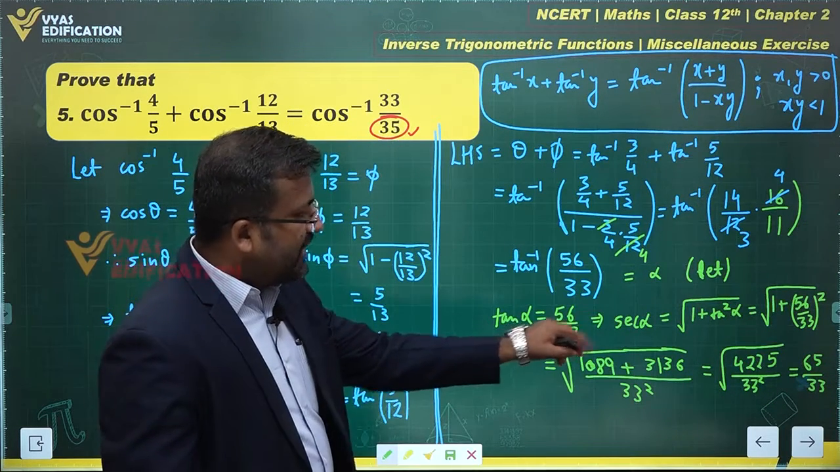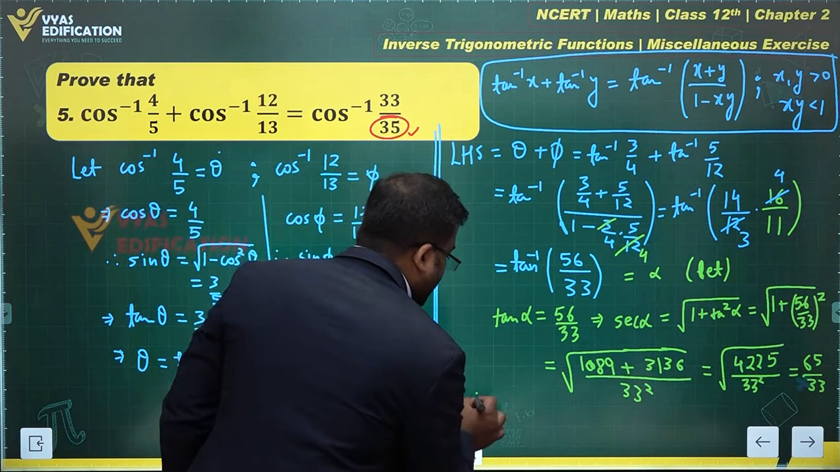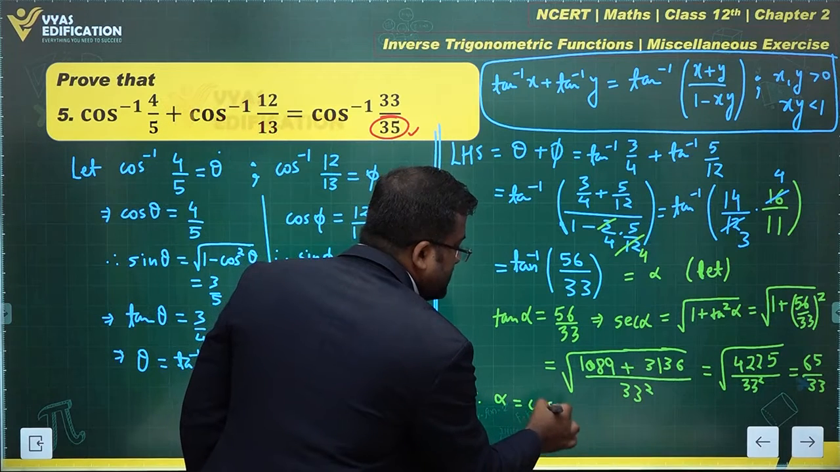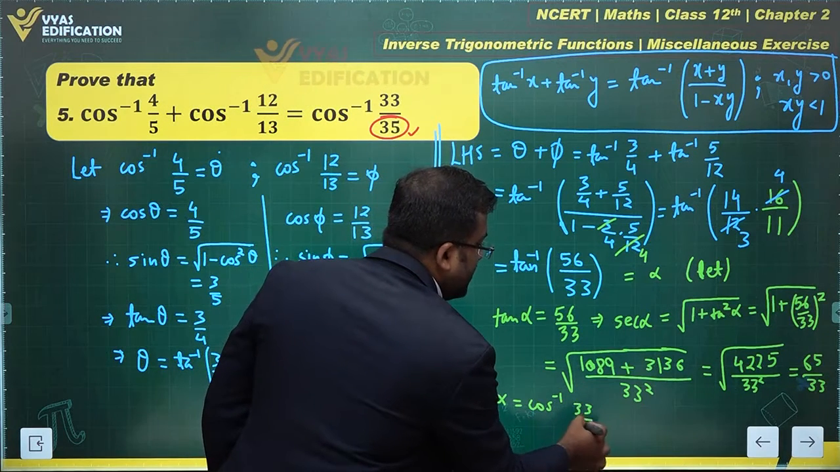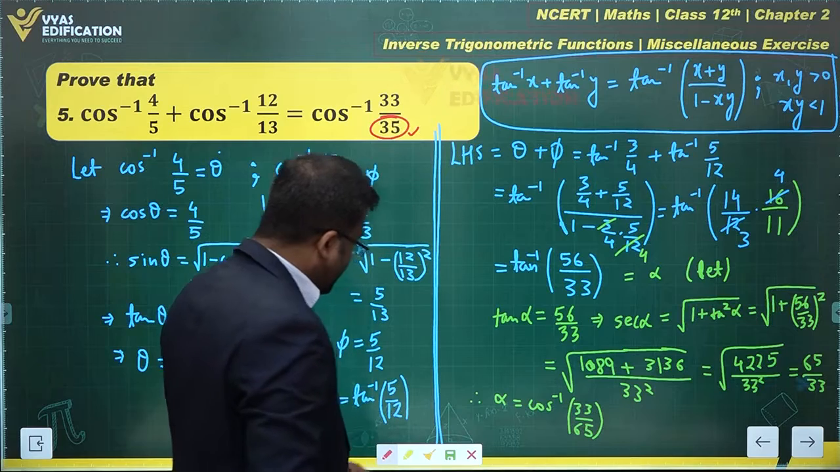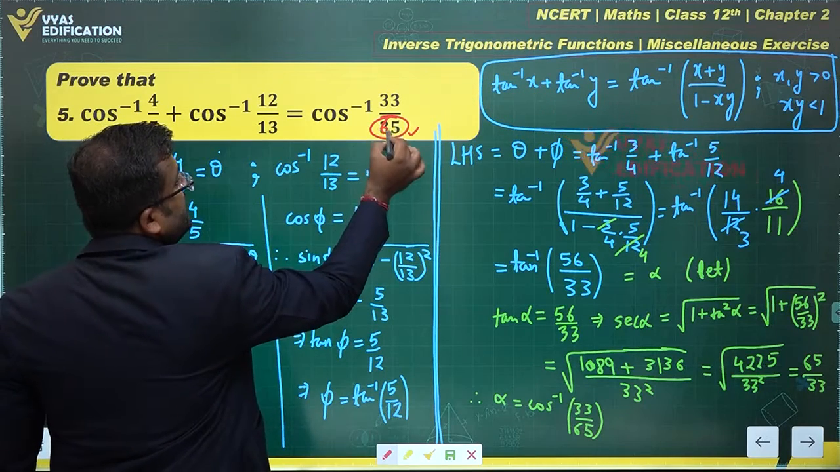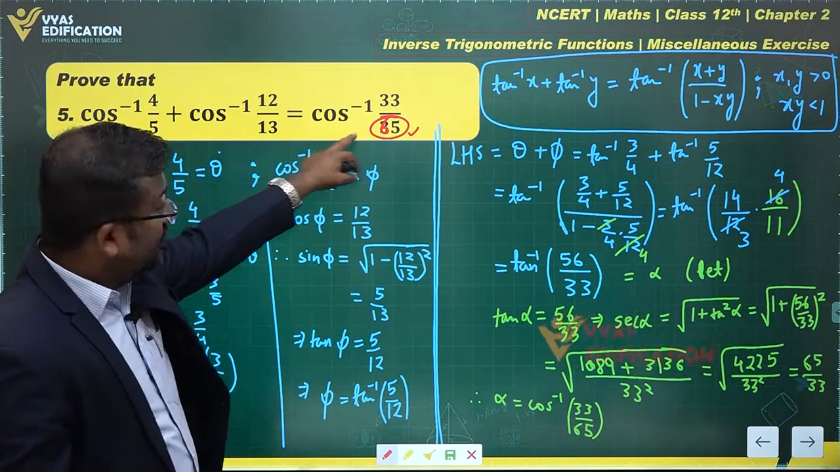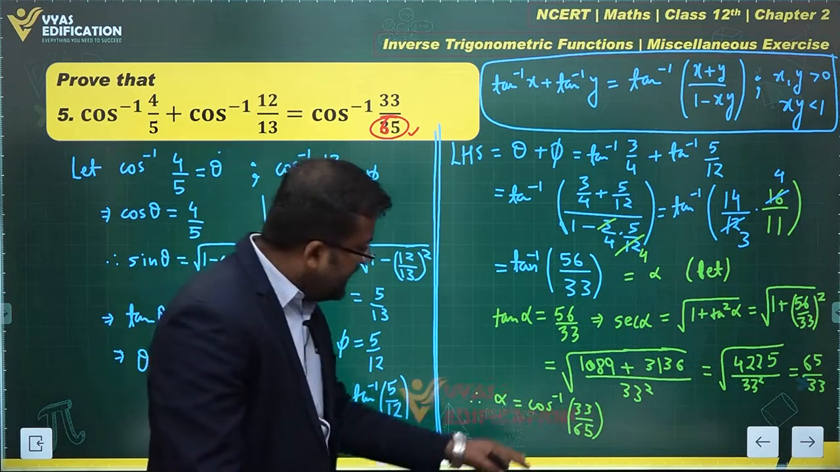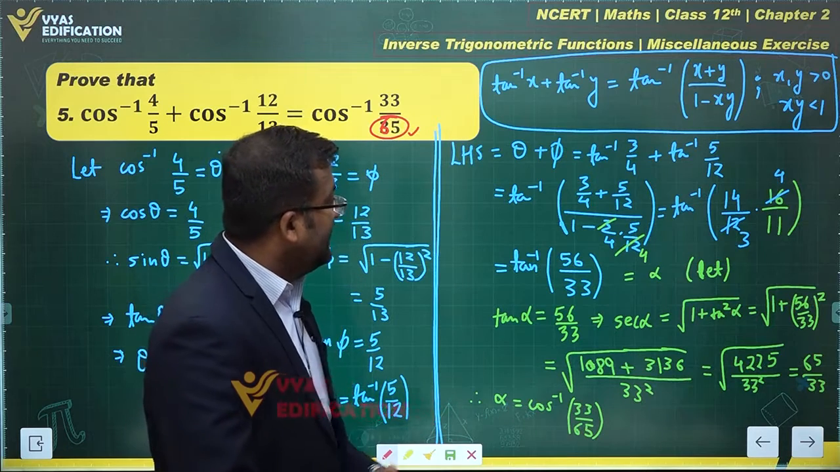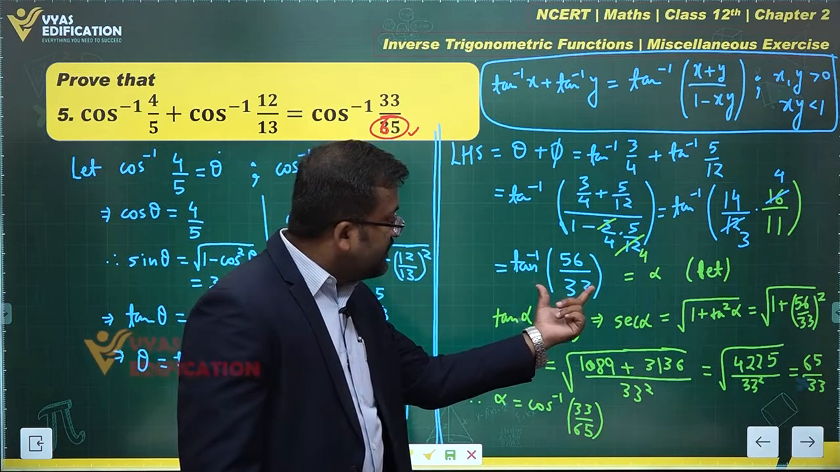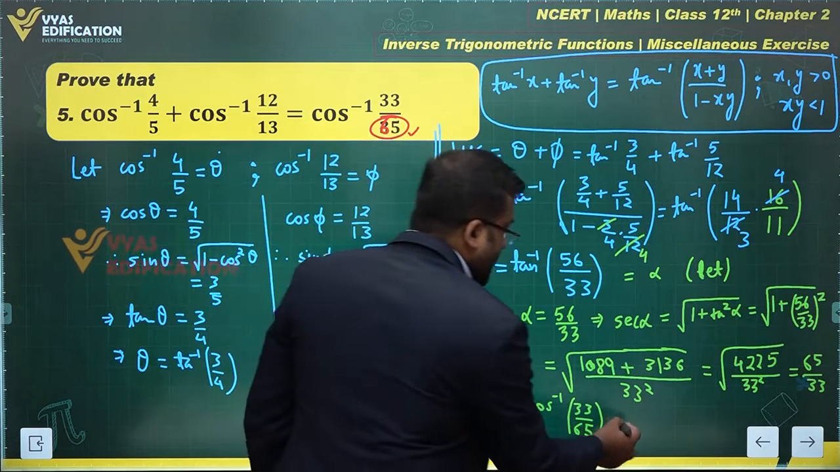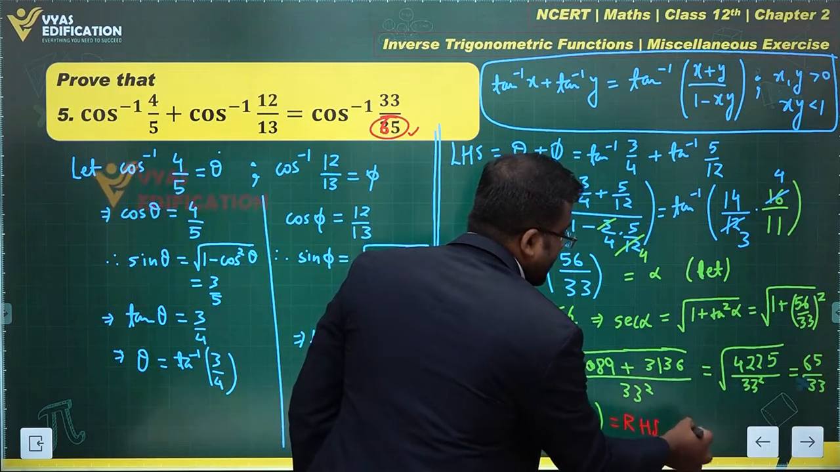So sec alpha becomes this. Therefore, cos alpha becomes the reciprocal of this, or alpha becomes equal to cos inverse of 33 upon 65. And yes, that was the correction that I was looking at. This is not 35, this is actually 65 over here. We had to prove this equal to this, 33 upon 65. Have we done that? Yes, we have done exactly that. This comes out to be tan inverse 56 upon 33, which is actually equal to cos inverse 33 upon 65. This is my RHS. Hence proved.